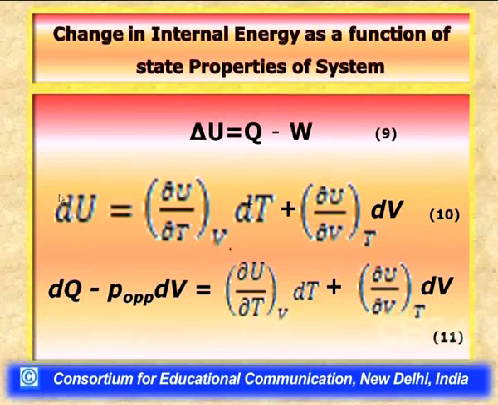Having said this, we can write the complete change in internal energy, that is the differential dU, as the contribution of two terms.